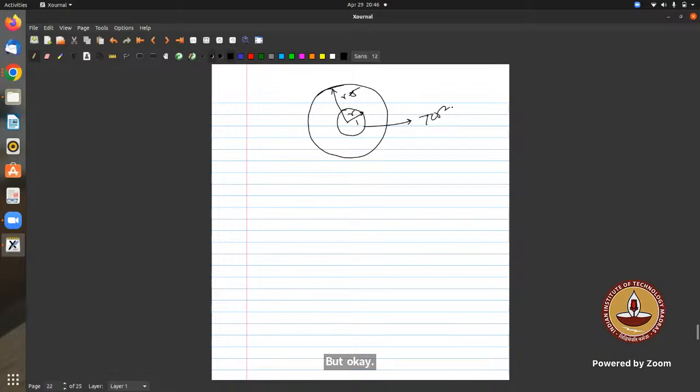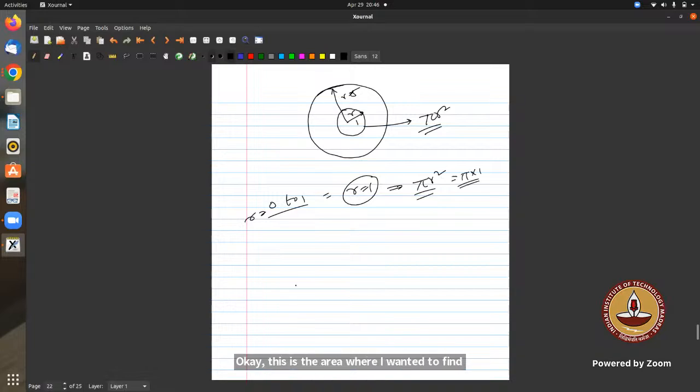So sir, generally it's pi r square, this is the area. I wanted to find the area between radius 0 to 1. Directly, I have to consider r equal to 1 and find the area as pi r square, which is pi into 1, which is pi, divided by the case where r is 5. Why is pi equal when we consider this? Don't ask now. Maybe once we finish the integration part, or maybe some other day when I have the time, I will tell you.